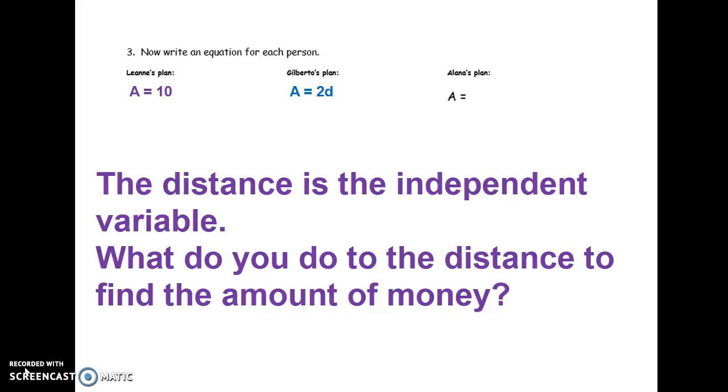Alana's is a little more complicated. She gets 50 cents per kilometer, but she also gets $5 up front. So to figure out how much money she collects, for example for 7 kilometers, you would do 0.50 times 7 and then add $5. So her equation looks like this. It's a two-step equation.